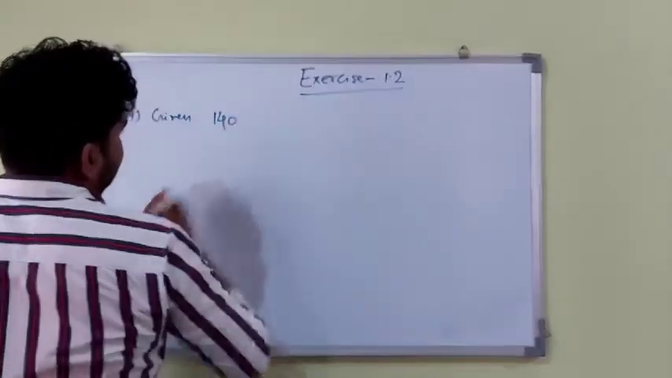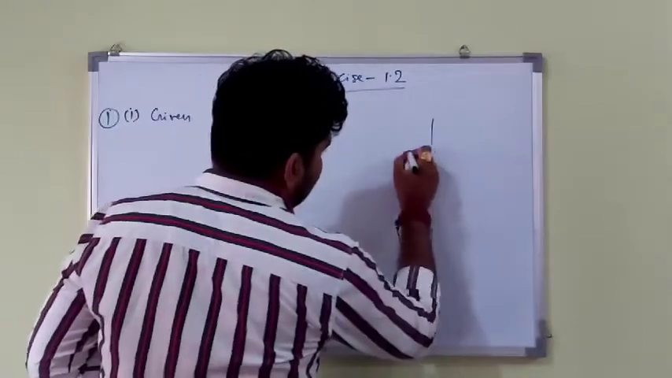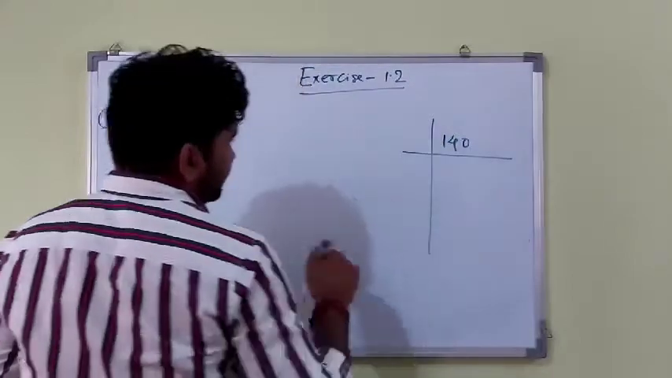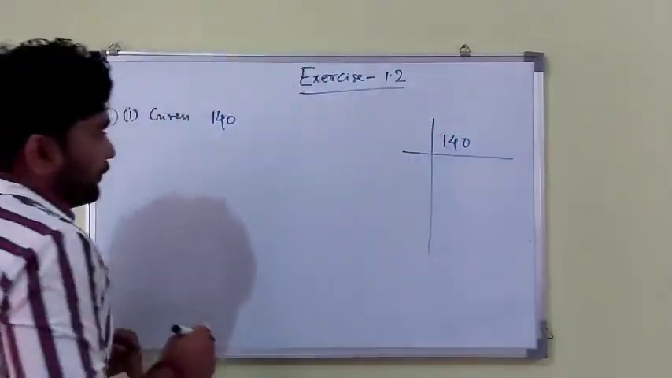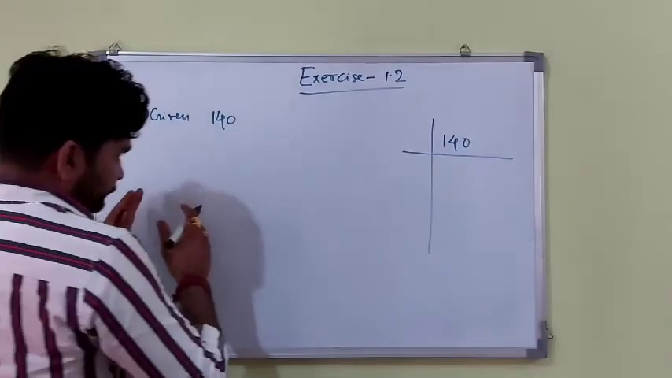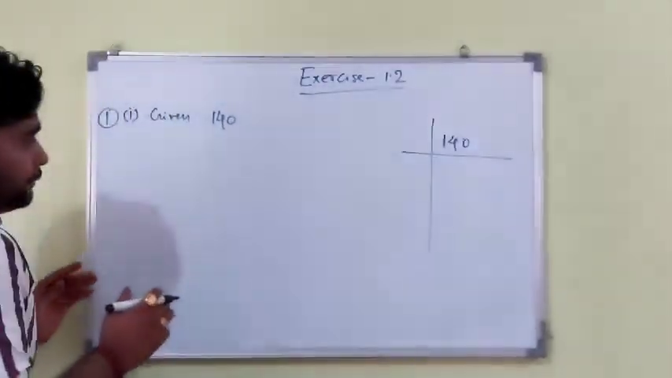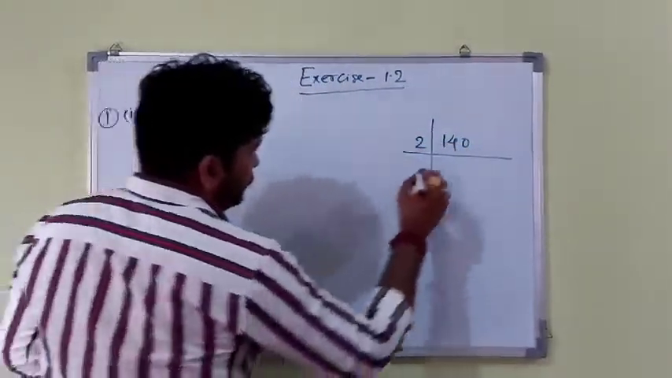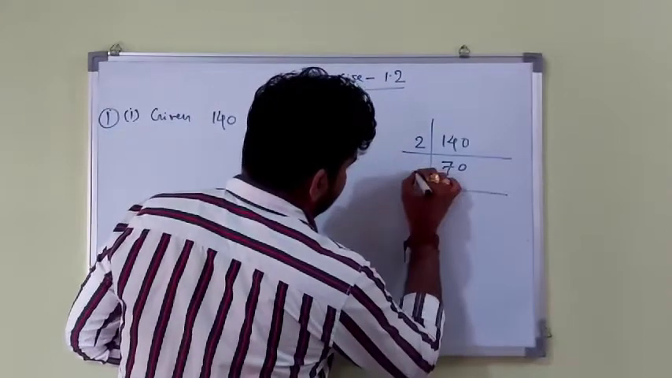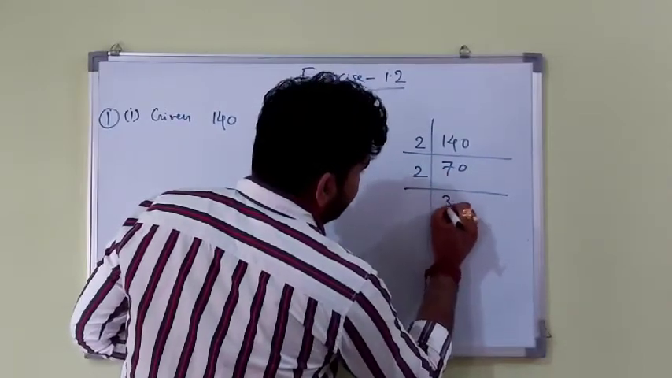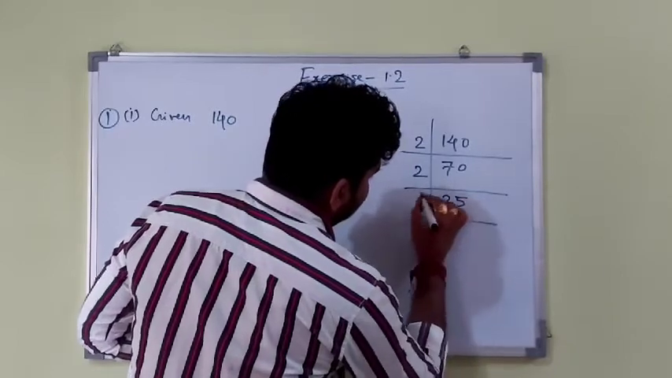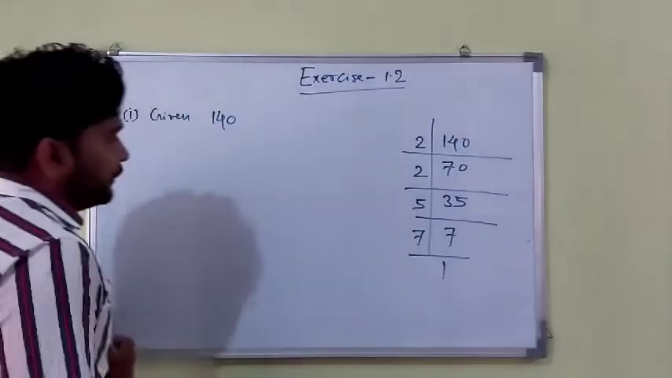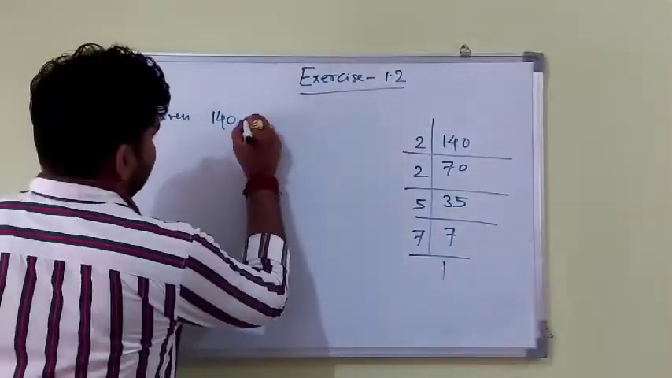Given 140. Okay, so let's do prime factorization. 140, divide it and you get lots of prime numbers. Write it as a multiple of prime numbers; these are known as prime factors. The least prime number is 2: 2 sevens are 14, 2 threes are 6, 2 fives are 10, 5 sevens are 35, 7 ones are 7. This is 5 prime factors.